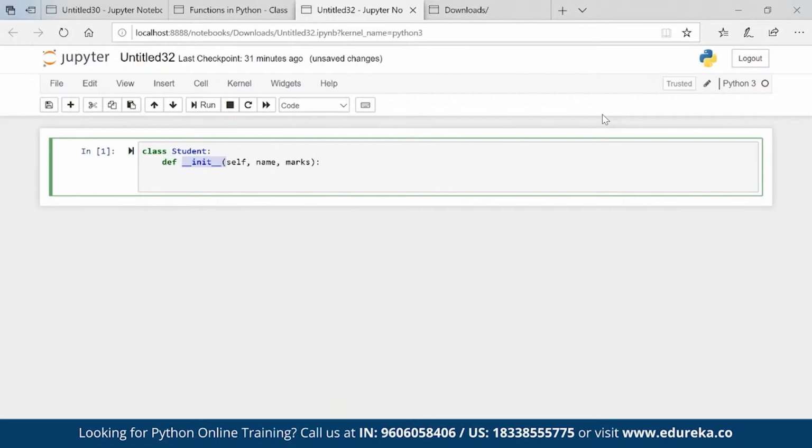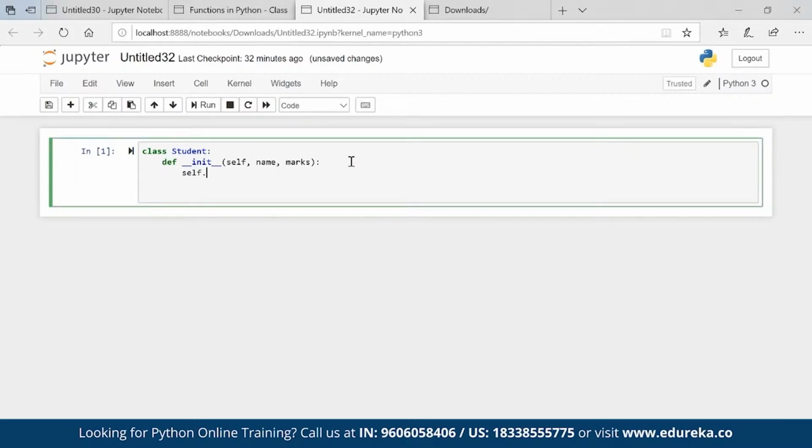Now the question arises, what is this self? Let me create the entire code, then it will make more sense. Let's say I'll give some conditions here. For example, self.name = name.